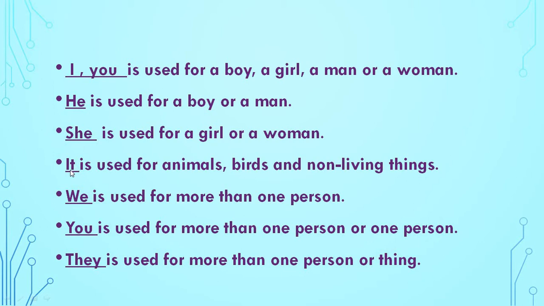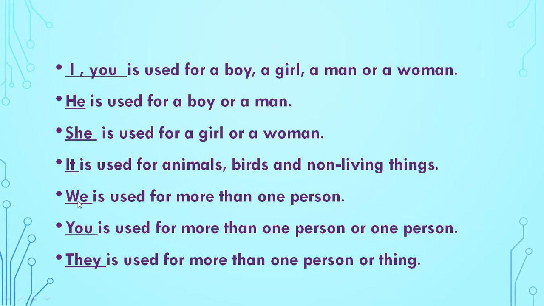Okay. Now it is used for animals, birds and non-living things. Okay, do you remember this? When it is used, it is used for animals, birds and non-living things.